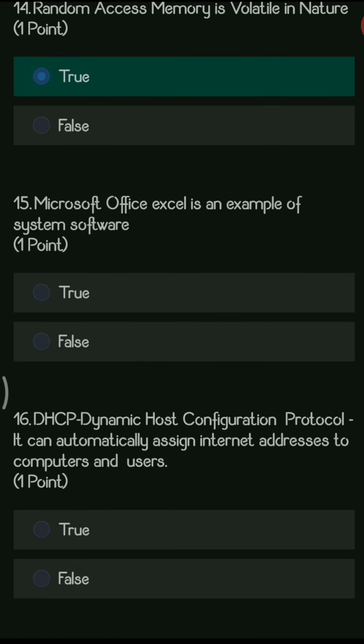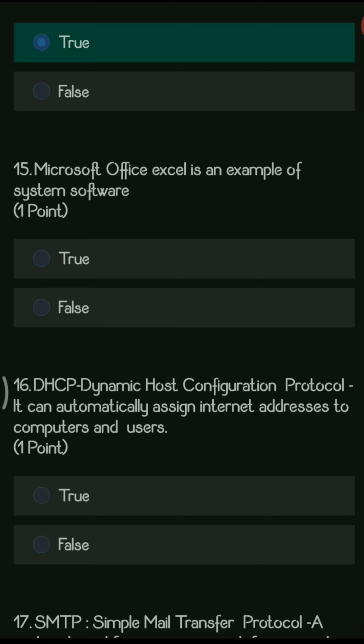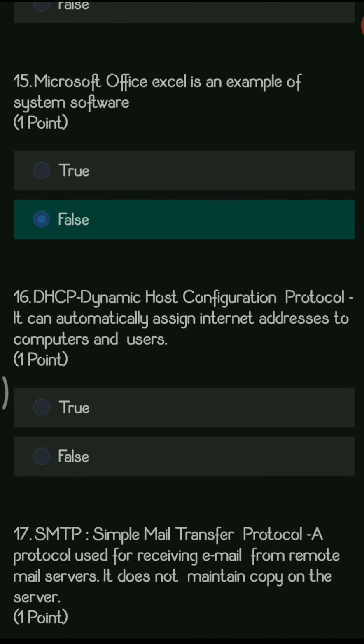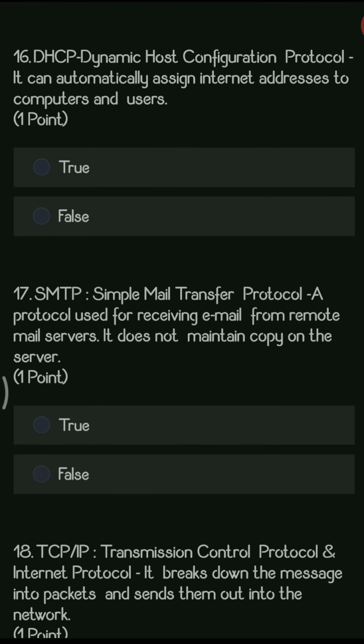Next question, Microsoft Office Excel is an example of system software. This is false. Microsoft Office Excel is an application software. Next question, DHCP, that is Dynamic Host Configuration Protocol, automatically assigns internet addresses to computers and users. So definitely this is Dynamic Host Configuration Protocol. It assigns the auto IP addresses.